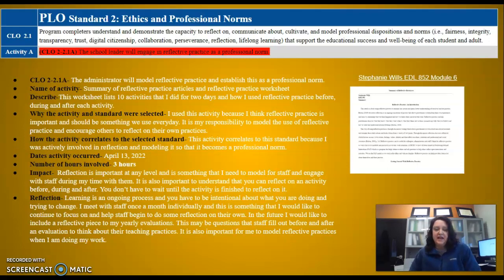As I'm thinking about this as an administrator in my position, learning is an ongoing process and you have to be intentional about what you are doing and trying to change. I meet with staff once a month individually, and this is something that I would like to continue to focus on and help staff begin to do some reflection on their own. In the future, I'd really like to include a reflective piece to my yearly evaluations with my staff. This may be a question that staff fill out before and after an evaluation to think about their teaching practices, but it's important for me to model reflective practices in what I'm doing and then encourage my staff to do the same.